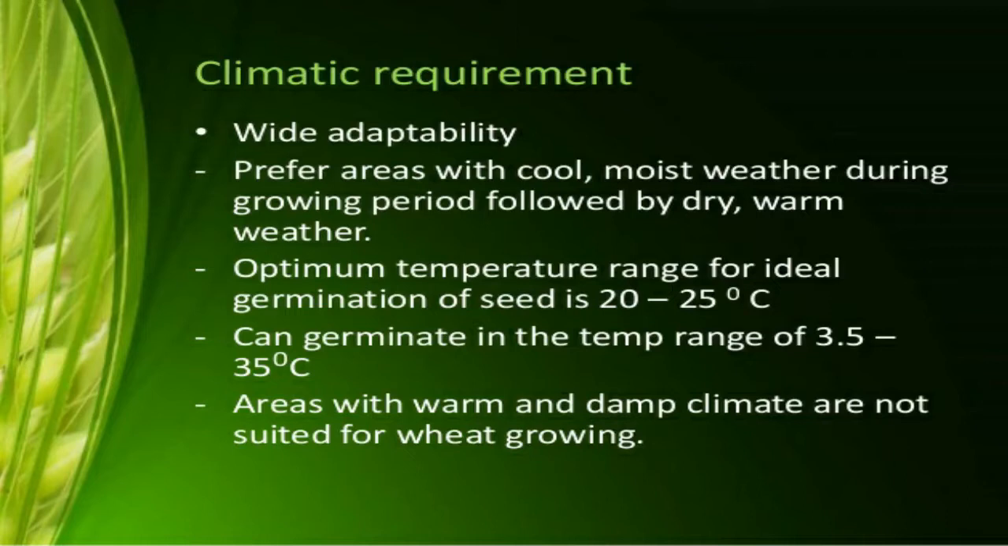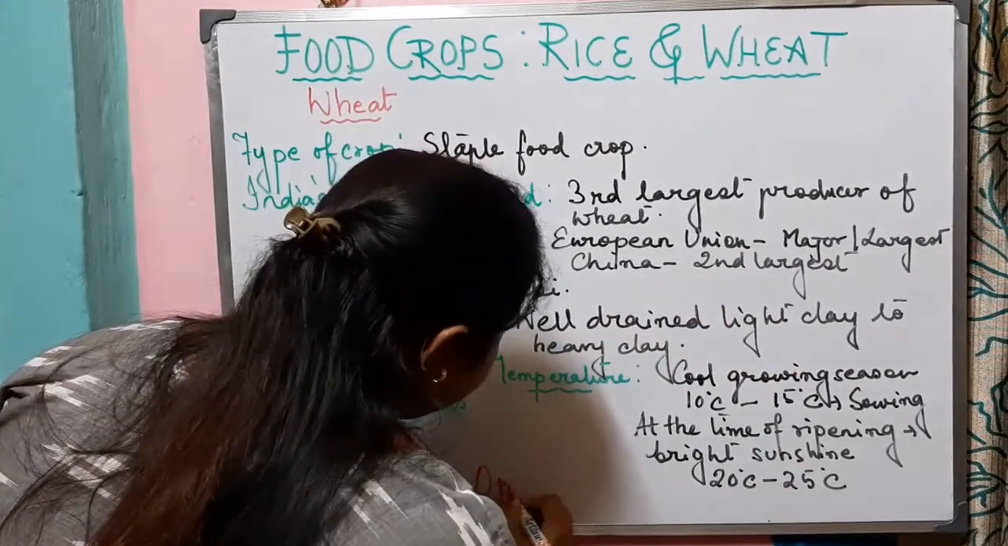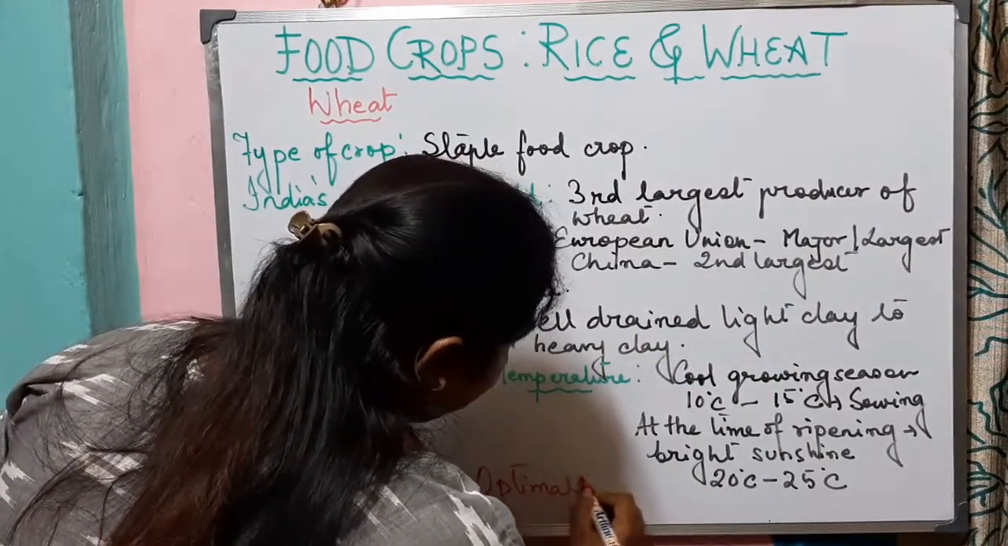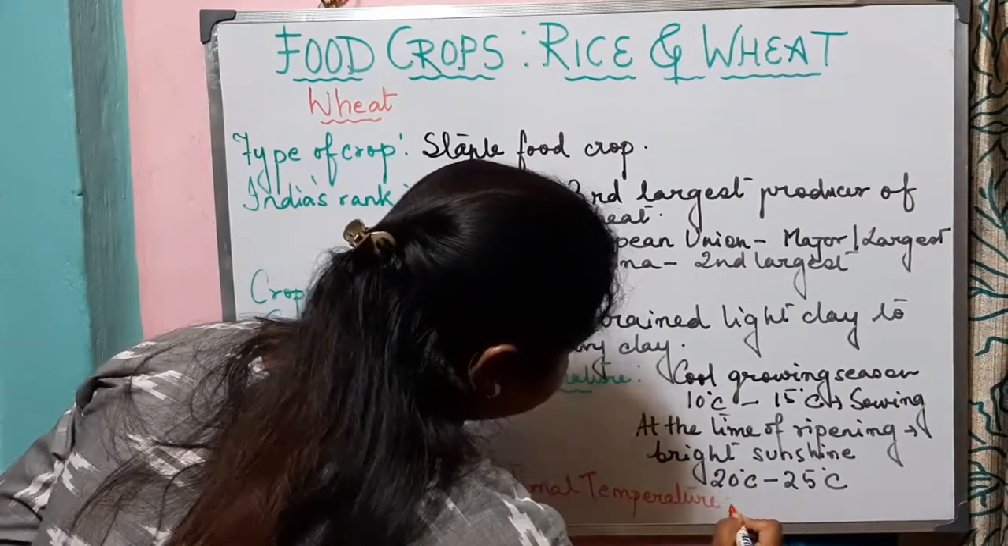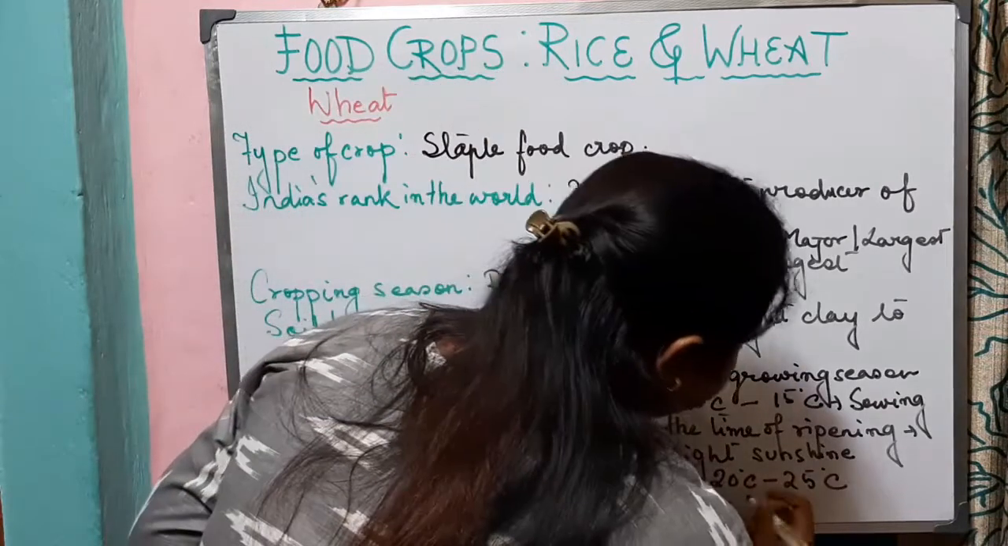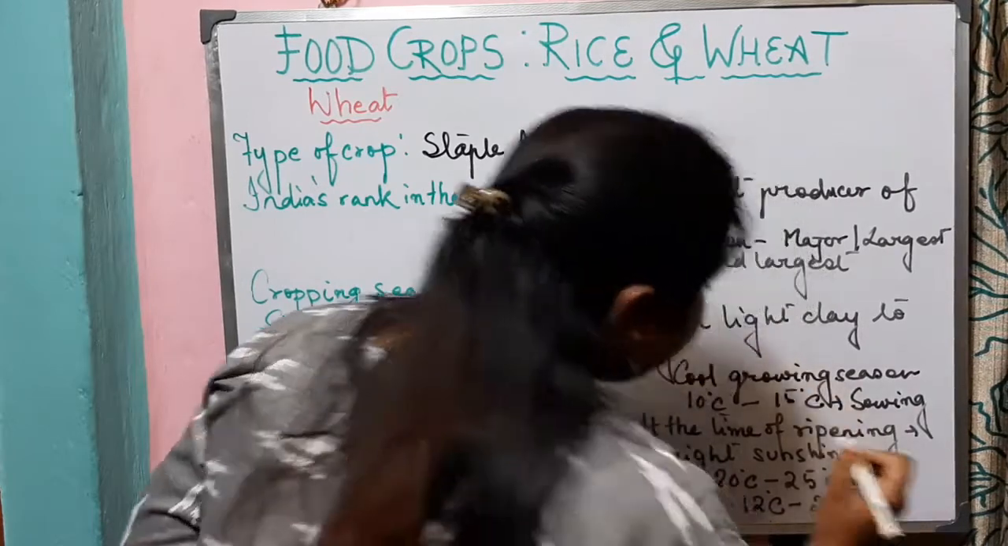So if we talk about the optimal temperature that is compulsory for the growth of wheat, the optimal temperature should be between 12 degrees Celsius to 25 degrees Celsius.